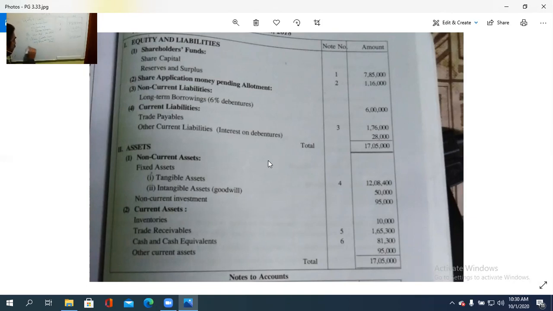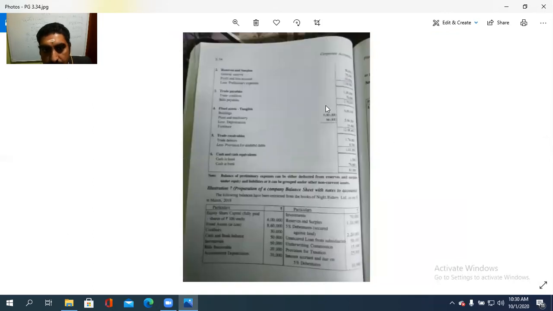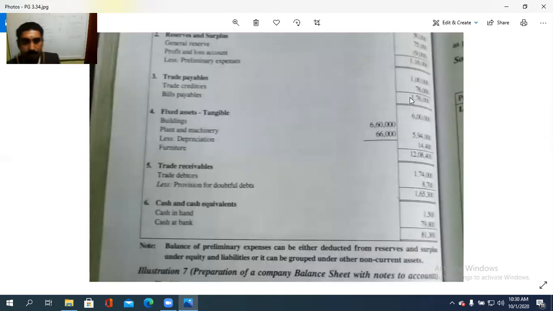Then the fourth item, current liability. Under current liability, there is other current liability and also trade payables. What all items are there in the trade payable? We need to check it in the notes to accounts. See, trade creditors is 1 lakh and bills payable is 76,000. So third note, 1,76,000, isn't it? Both add up and that comes under the current liability, trade payable.